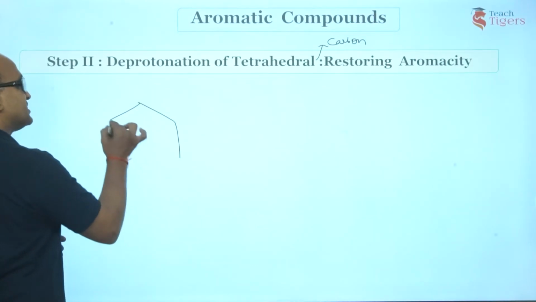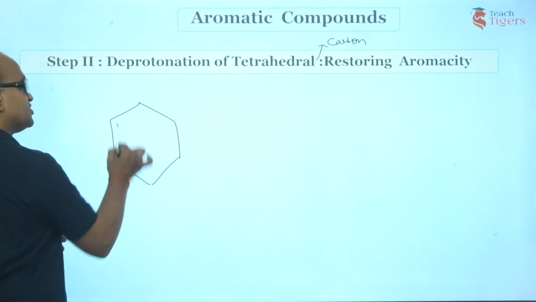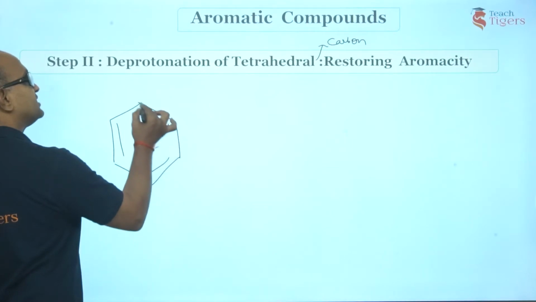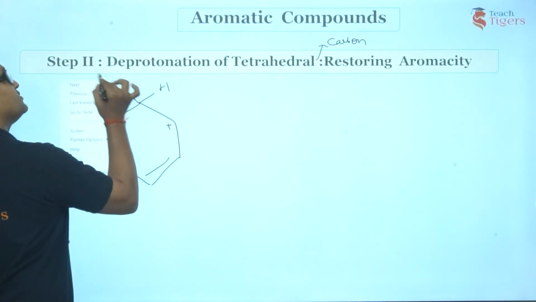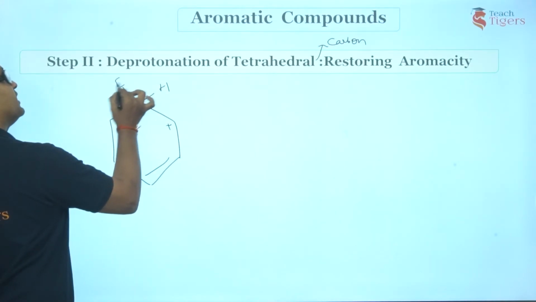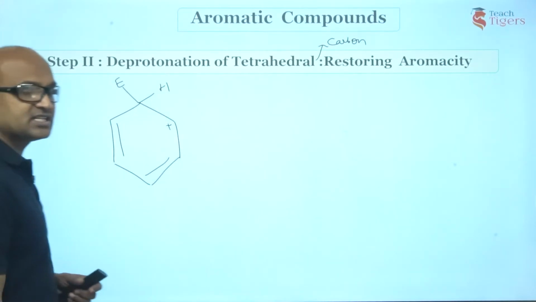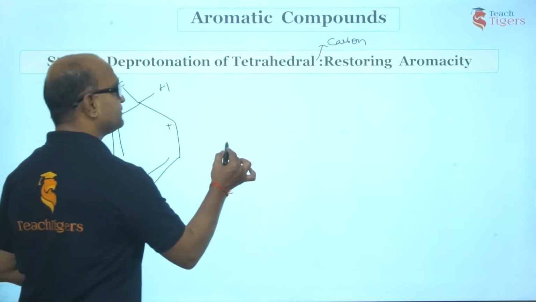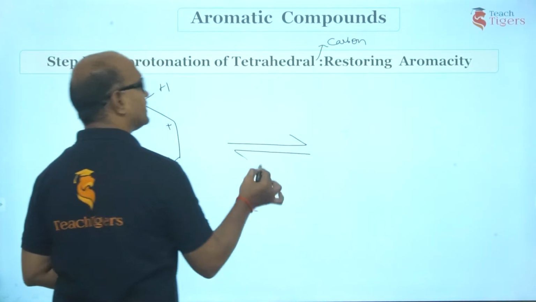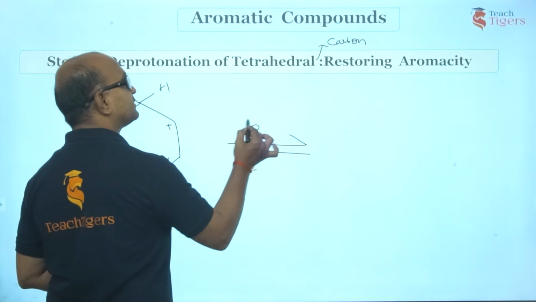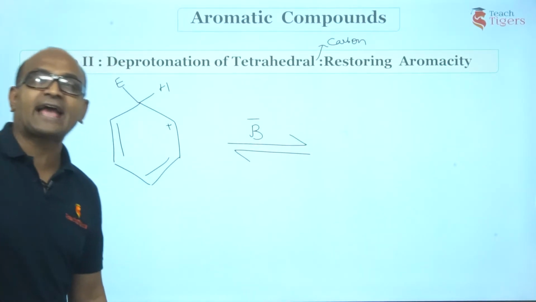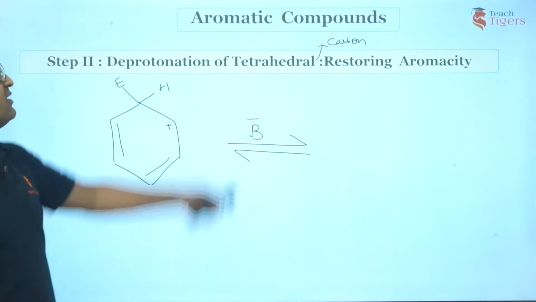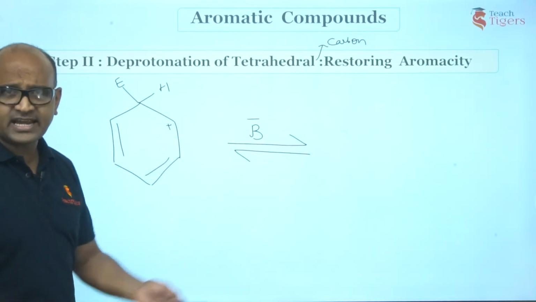This was the species that I have written, right? This is what we have. This was a positive charge here. This is hydrogen, and this is the electrophile that I have. Am I right, guys? Now see what is happening here. I have one base here. Sir, what do you mean by base? A base is a proton acceptor. Sir, where did you get this base all of a sudden in the reaction mixture, guys?